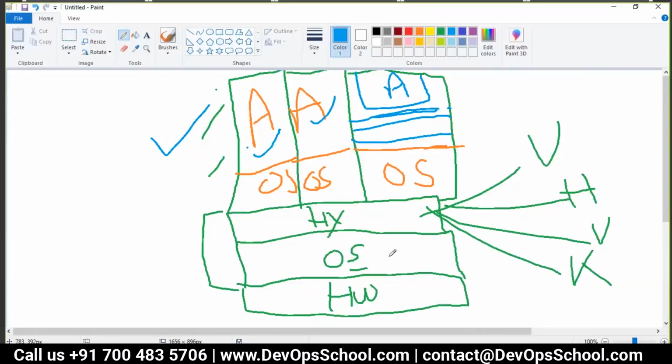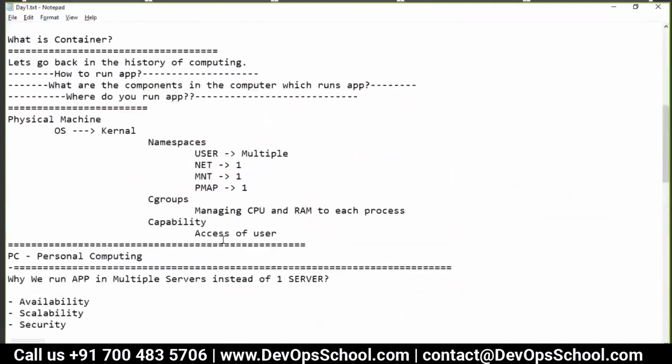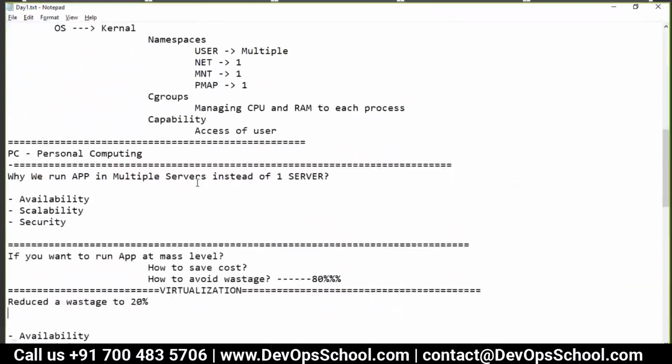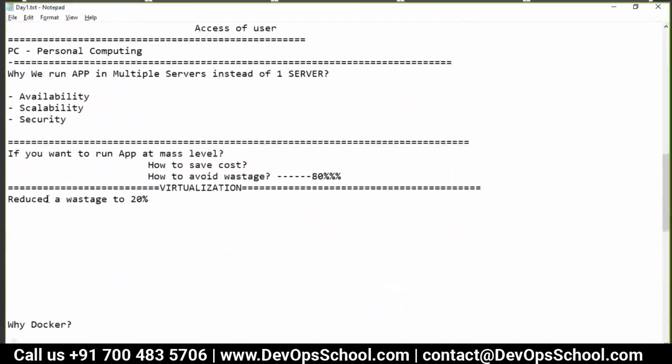So the next question is, how will these organizations reduce the software running cost further? So again guys, same question. How to avoid wastage? Here's the next question I'm asking again.